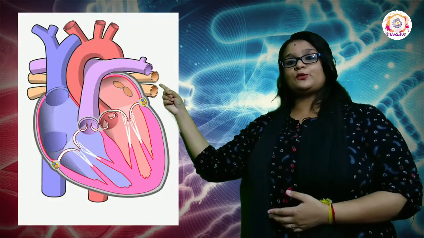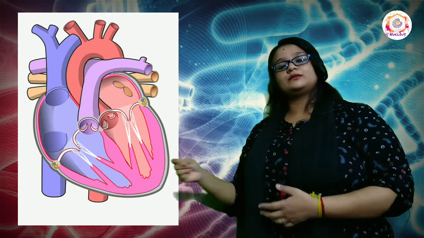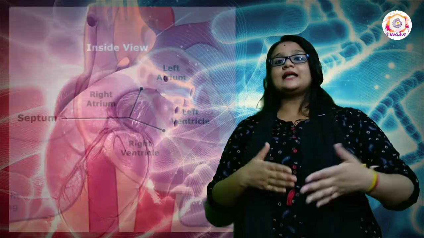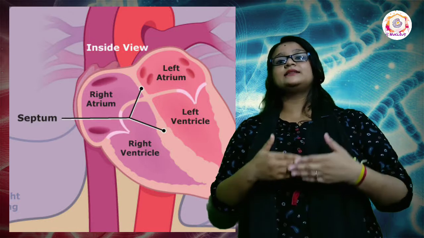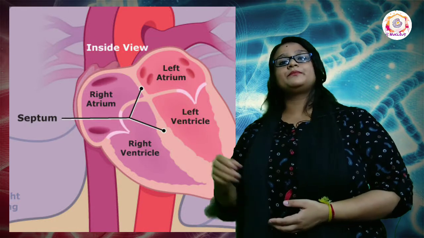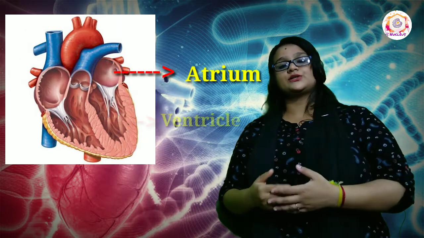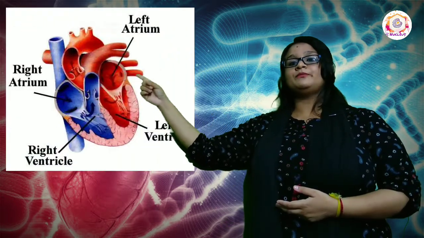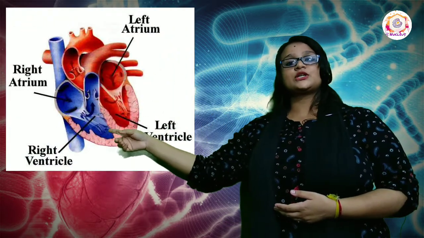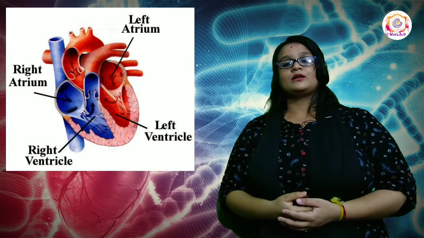The human heart is a four-chambered heart, that is, it is divided into left and right portions and upper and lower portions. The right and left parts are divided by a thin membrane called the septum. The upper parts are called the atrium or auricle and the lower parts are known as ventricles. So, the four chambers are right atrium, left atrium, right ventricle and left ventricle.